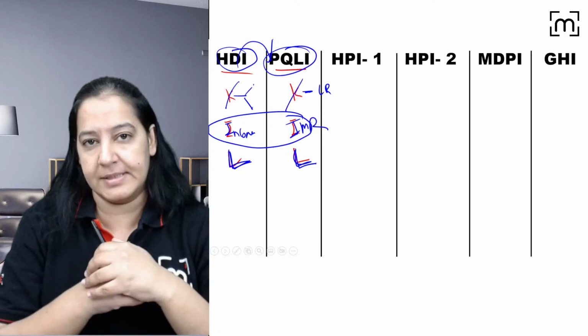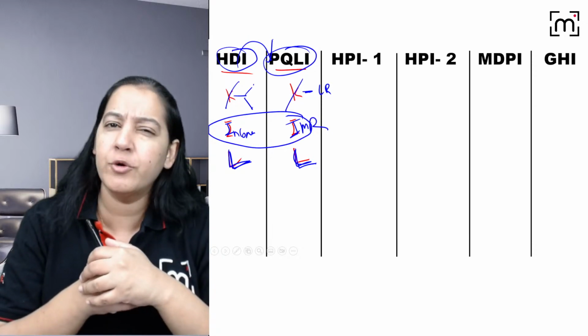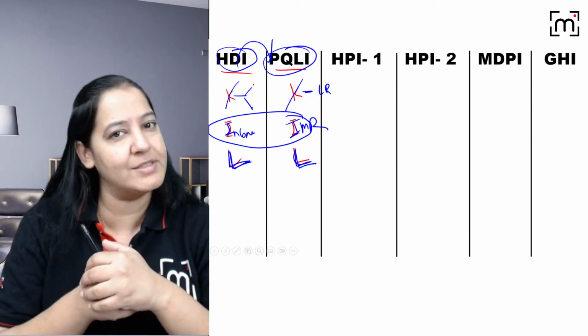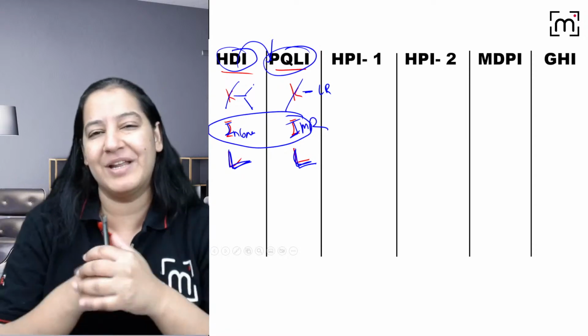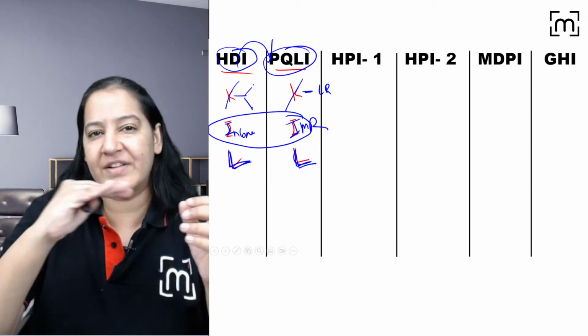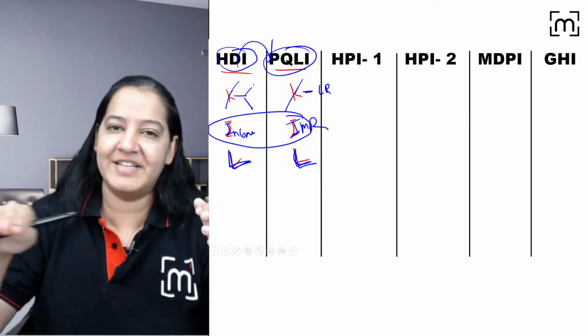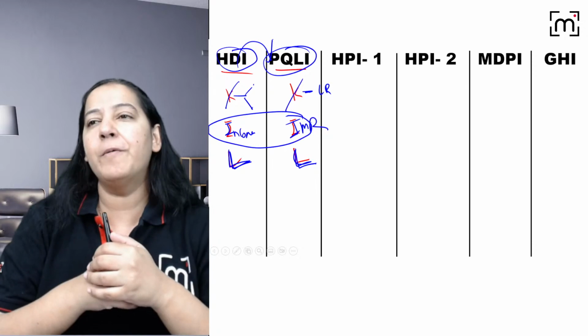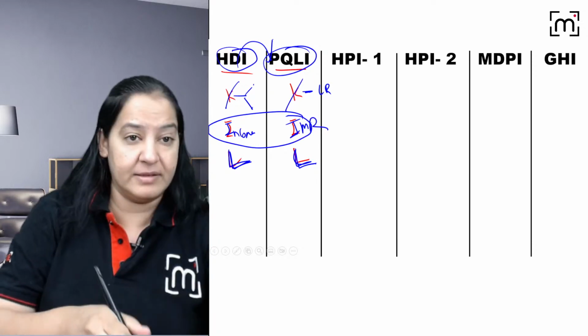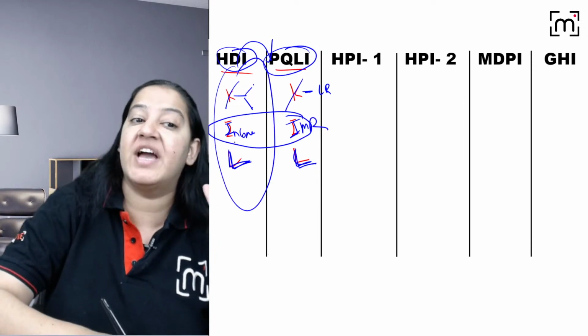Because there are some people who believe money is not everything. What do you think? Money is required to live a quality life, yes or no? To some extent money is required, but after that there is a flattening of the graph, and even on having more money the quality cannot be increased, right? So some people think that one of the components of HDI is income.